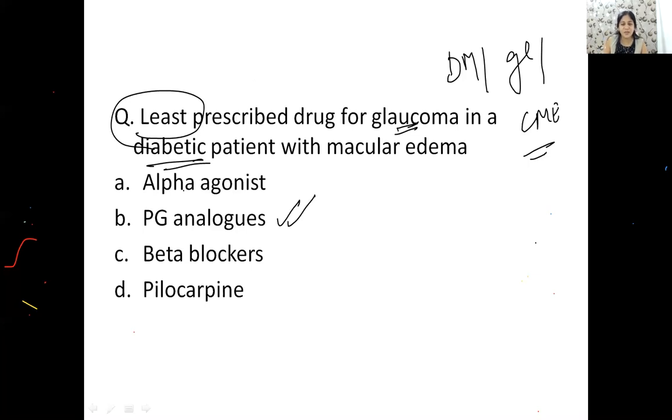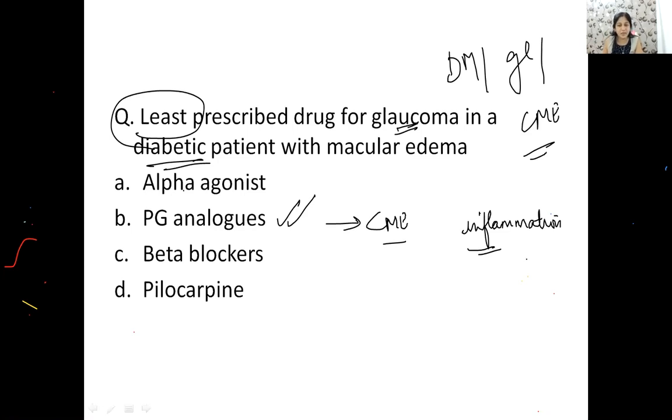Okay, let me explain. So guys, you know that PG analogs like latanoprost have a side effect of cystoid macular edema because they cause a lot of inflammation in the eye. So I would not like to add to this inflammation. Though this is the best drug for glaucoma, I would be avoiding this drug because it is also causing cystoid macular edema.